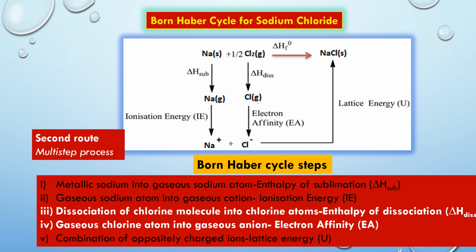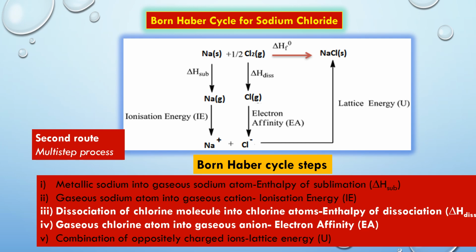Next step is the dissociation of gaseous chlorine molecules into gaseous chlorine atoms. The amount of energy required to dissociate 1 mole of gaseous chlorine molecules into gaseous atoms is called dissociation energy. It is represented by delta H dissociation. Evidently, the energy required to produce 1 mole of gaseous chlorine atoms would be delta H dissociation by 2.